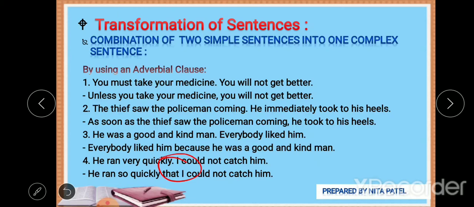Where you will find purpose. For example, he worked hard, his object was to win a scholarship, or his motto was to win a scholarship. So why did he work hard? He worked hard so that he might win a scholarship. So wherever you will find the purpose, you can go for so that.